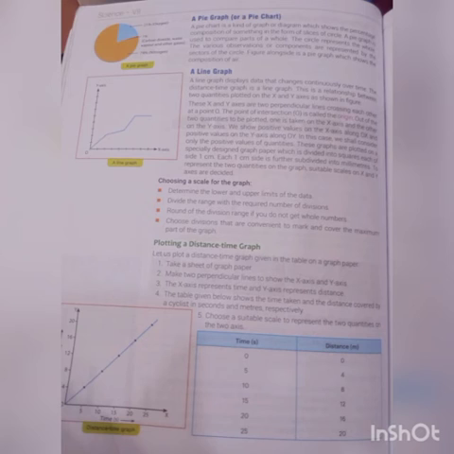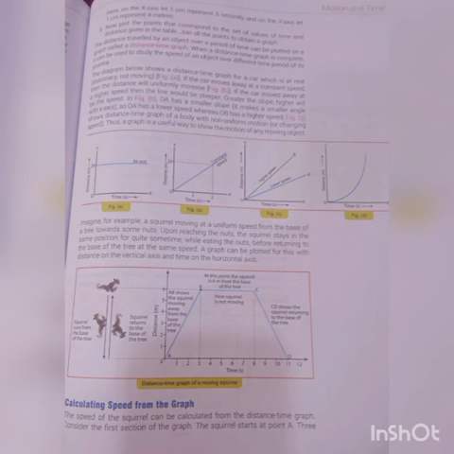A bar graph, a pie graph, a line graph. Choosing a scale for the graph. Determine the lower and upper limits of the data. Divide the range with the required number of divisions. The distance traveled by an object over a period of time can be plotted on the graph called a distance time graph. Calculating speed from the graph.